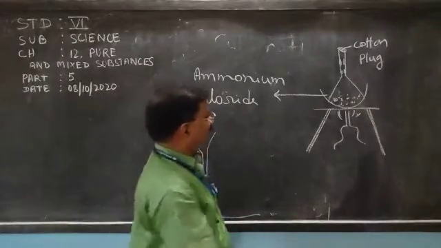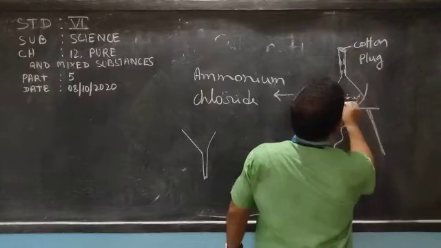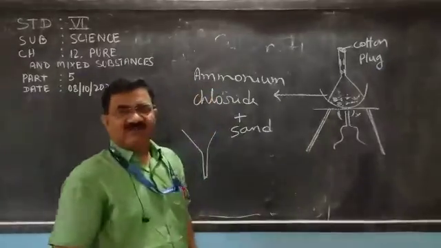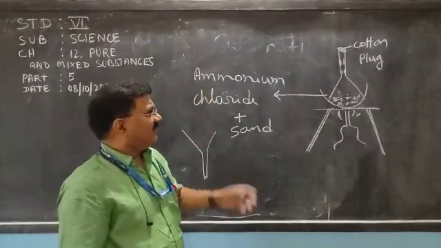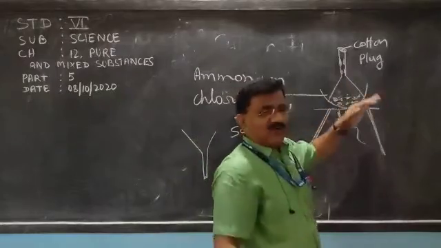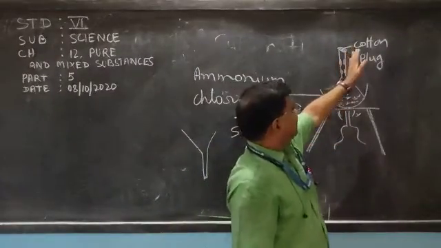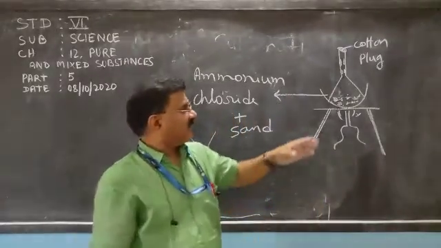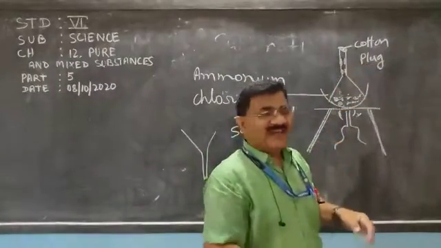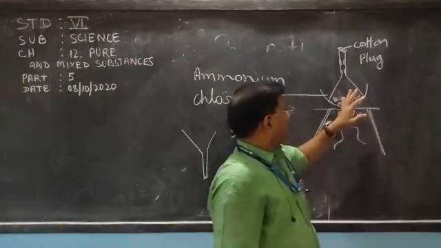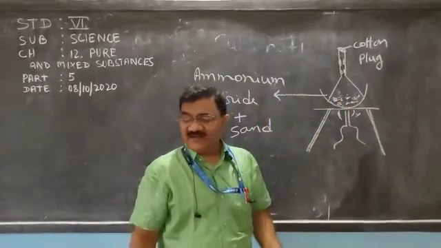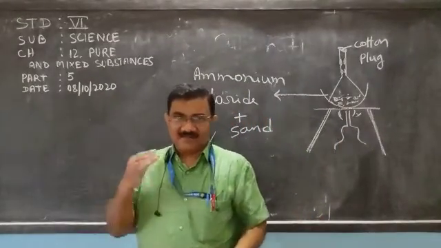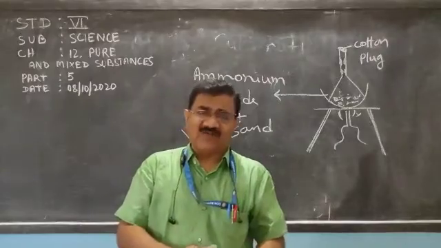How? Suppose ammonium chloride and sand is there, and we are asked to separate the mixture of ammonium chloride and sand. While we heat, ammonium chloride will turn to gas. It will be deposited here, and later on by cooling we can scratch it with the help of a knife and take it out, and the sand will remain here. So this way we can separate ammonium chloride from the mixture with sand.